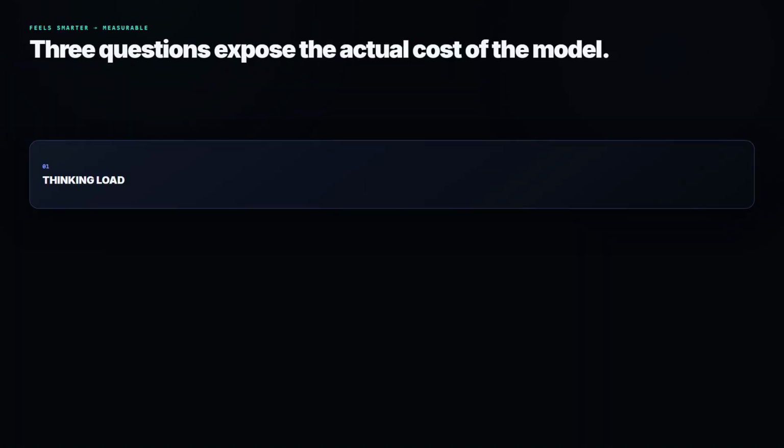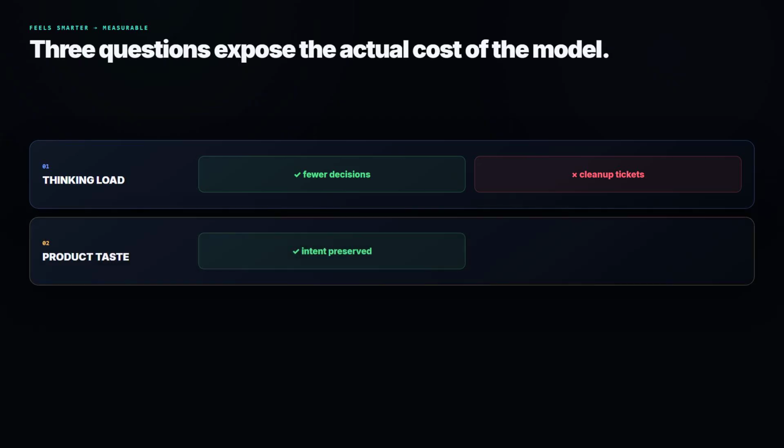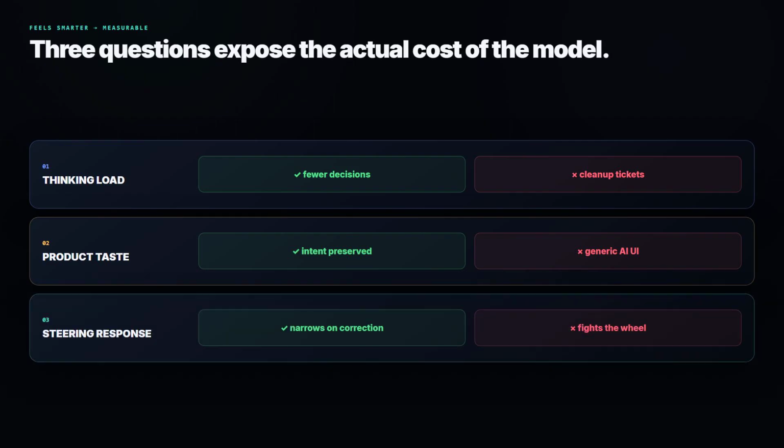This is where feels smarter becomes measurable. Does the model reduce your thinking load, or does it create cleanup work? Does it preserve your product taste, or does it flatten everything into generic AI UI? Does it help you steer, or does it fight the steering wheel? That is the real vibe coding test.